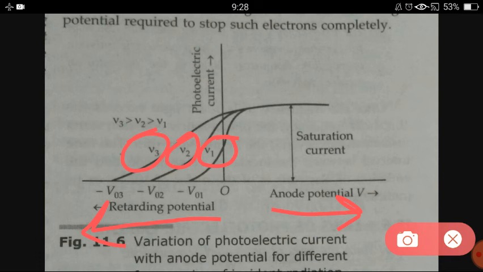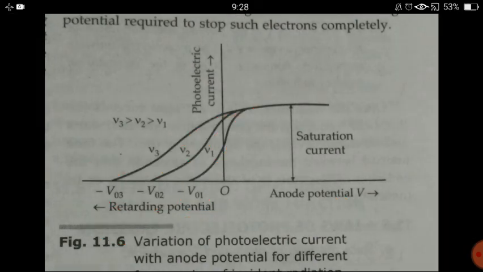Okay, so here you can see that nu1 is the least frequency, so when the frequency is less, the stopping potential is also less. For a particular potential V0_1 we are getting current 0. When we increase the frequency a little more, the stopping potential also increases. Then again if we increase the frequency, the stopping potential increases again.